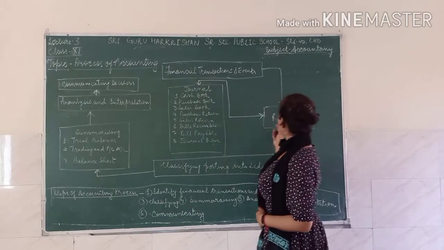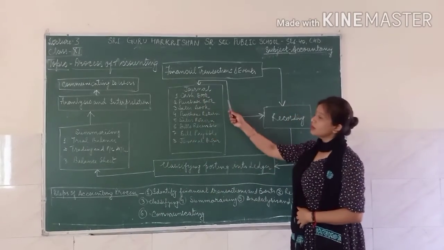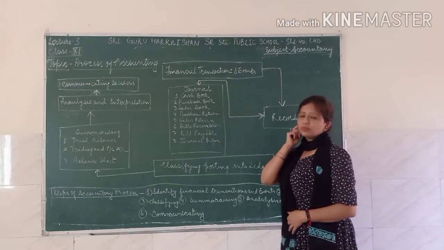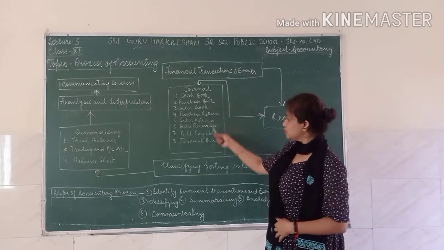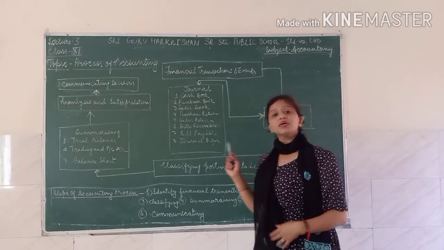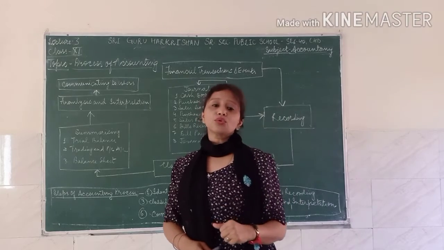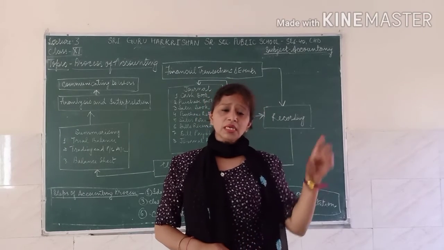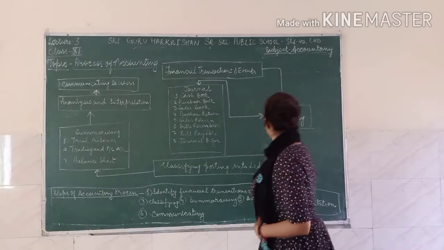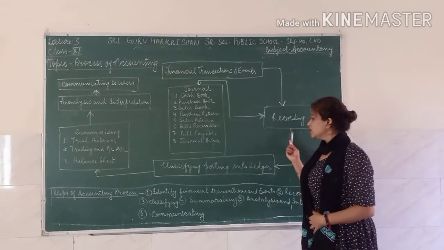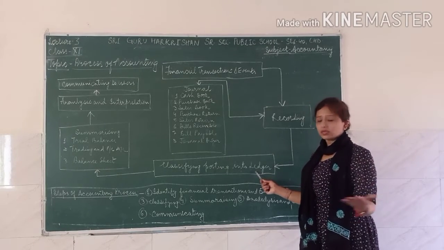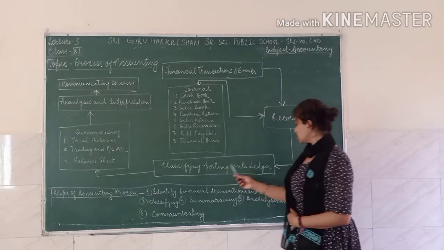So next, recording you do with the journal or your substitute books. Either you will do it by the journal or you do it by these books. Recording means you are just noting down something. It is the first recording of the transactions. When you are done with your recording, it proceeds to the posting to your ledger. It means classifying, posting into the ledger.